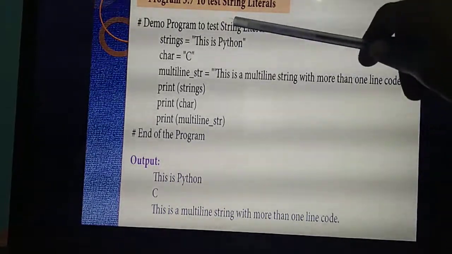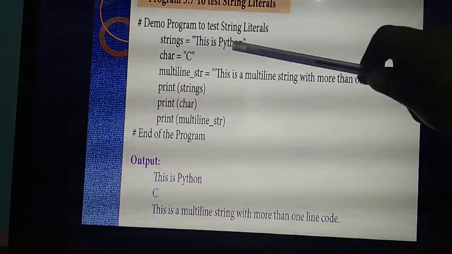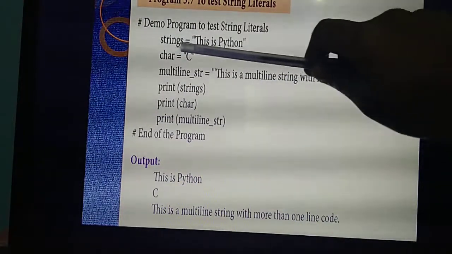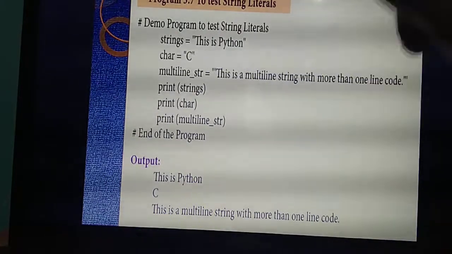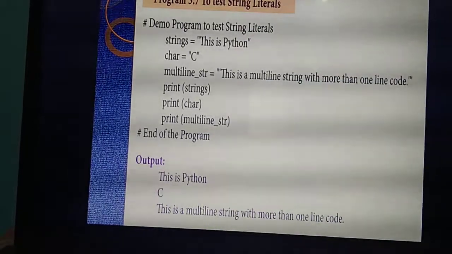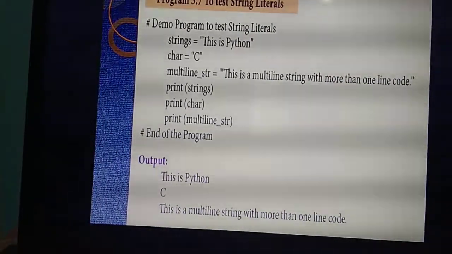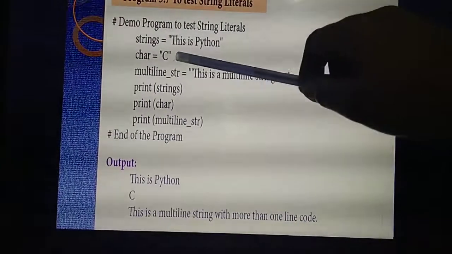Understand? Understand the difference between these three? First, this is a symbol, a collection of three words, strings. I have given it inside double quotes. Here also a single character, so I am giving it inside double quotes. Next, one big sentence, so I am giving it inside which one? Triple quotes. Understand? Understand triple quotes?